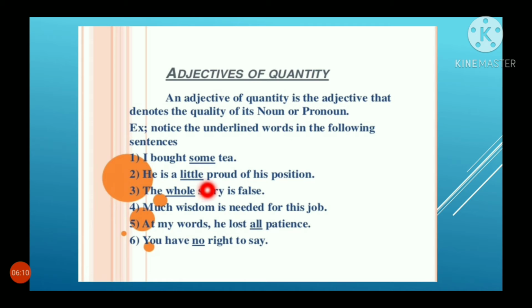He is a little proud of his position. The whole story is false. Much wisdom is needed for this job. At my words, he lost all patience. You have no right to say. We are telling the quantity in the sentence.